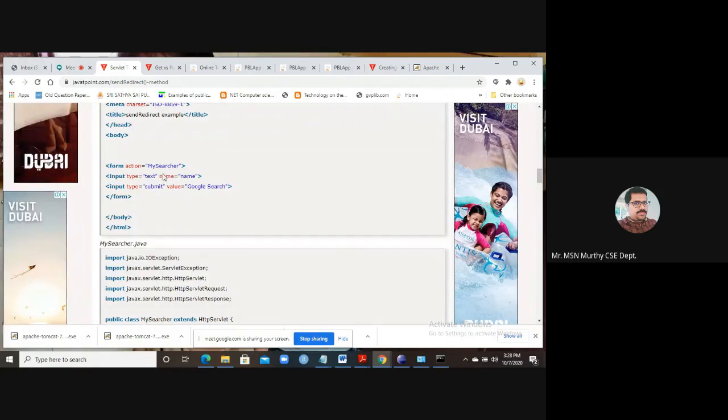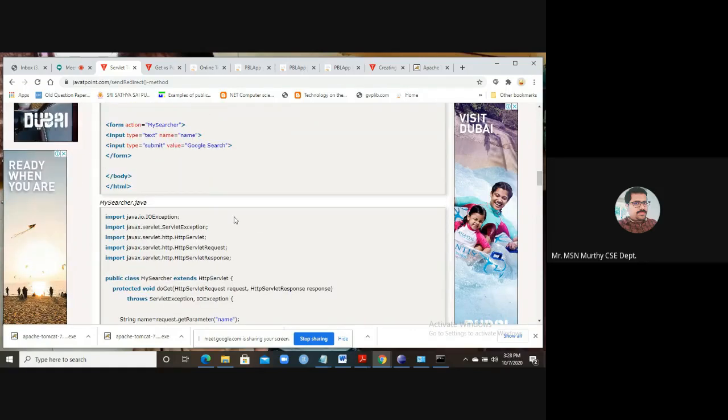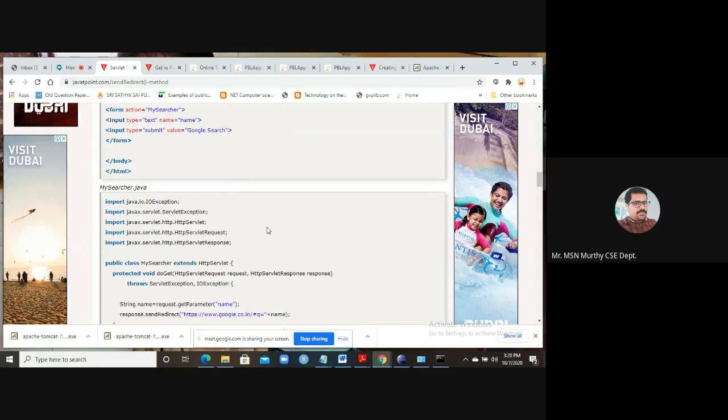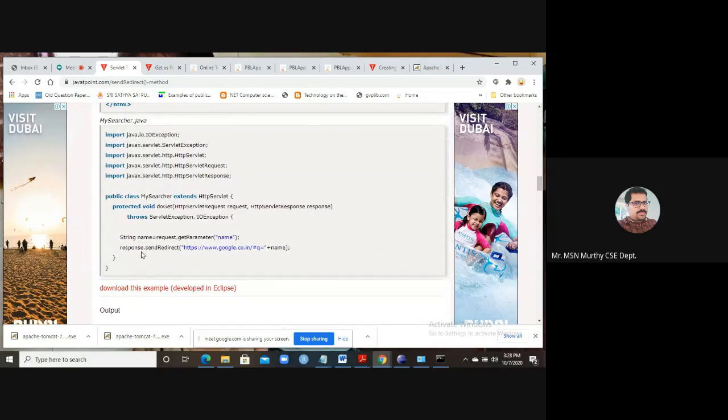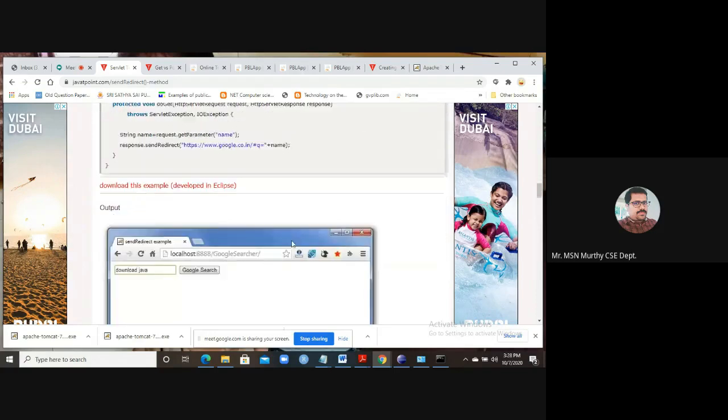For example, there is a form with a text input and a submit button. Something you enter in the text box and click submit. Let us see what happens. Response.sendRedirect to http://google.com. The name is retrieved. Send redirect will work when you click on the submit button. Automatically it redirects to this particular page.